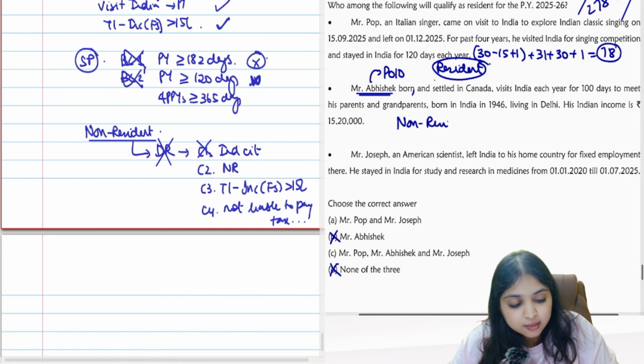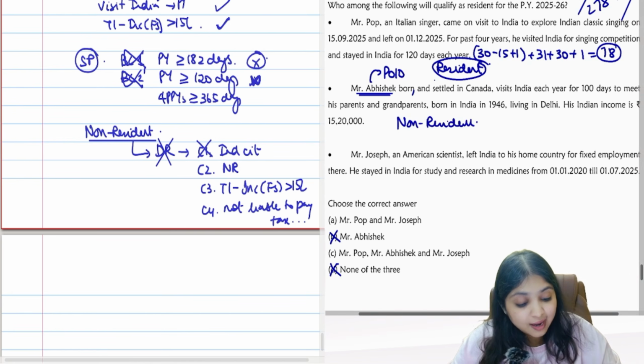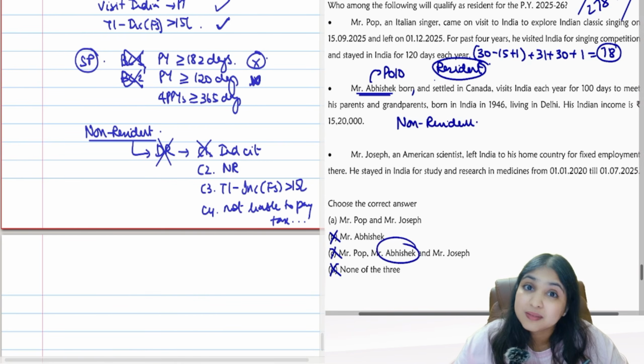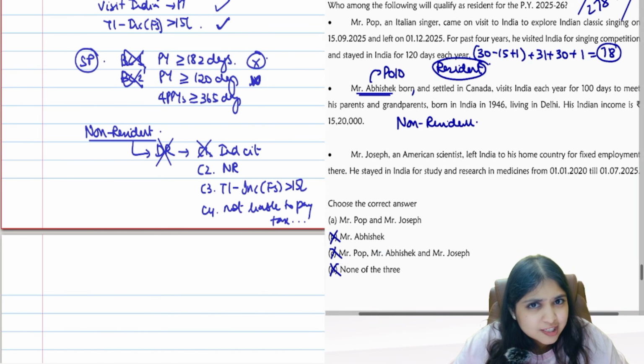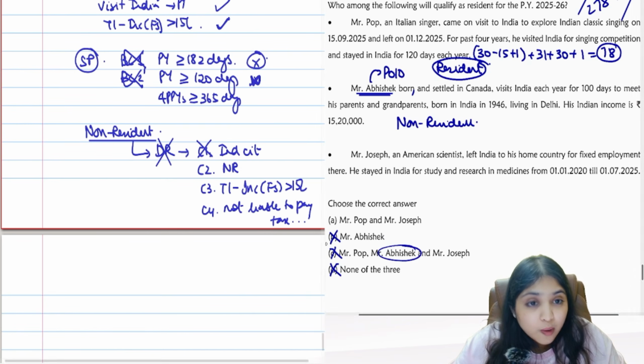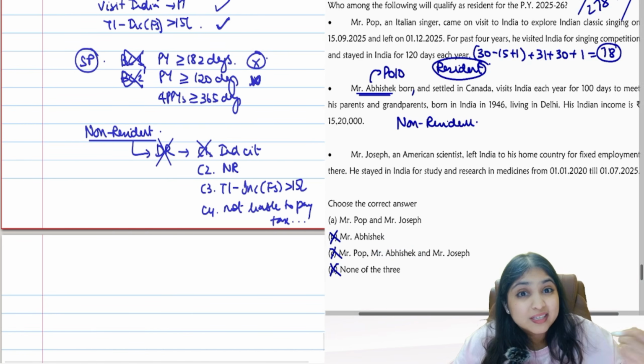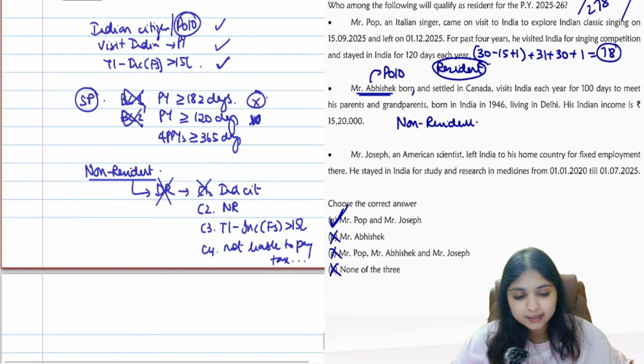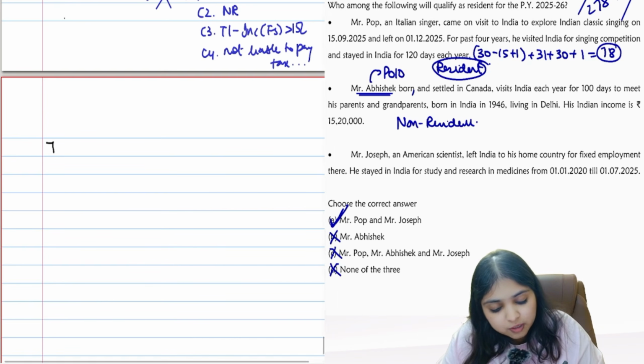Mr. Abhishek is non-resident. So can I say at this stage itself, it can't be option C, because option C has Mr. Abhishek. So I can try saving some time in the examination by playing a little street smart over here. It can't be option C. So even without wasting time on Mr. Joseph, I can say the answer is option A. But still, for the purpose of our clarity, we will of course think about Mr. Joseph.